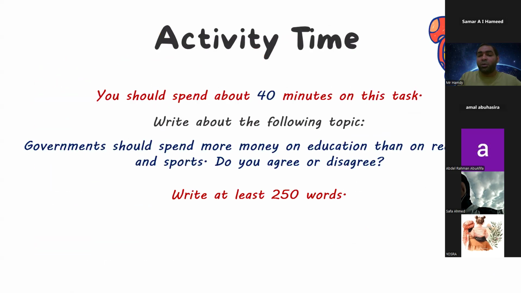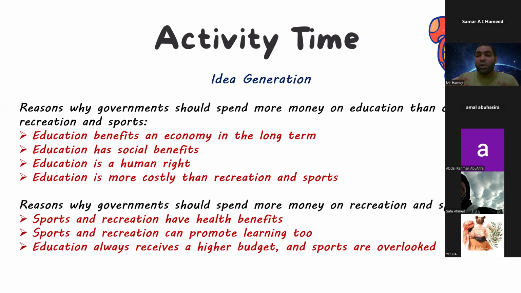Now, back here to this part. How can we answer it? This is a way to generate your own ideas. Reasons for the first one. Why should governments spend more money on education than on recreation and sports? He mentioned that education benefits an economy in the long term.